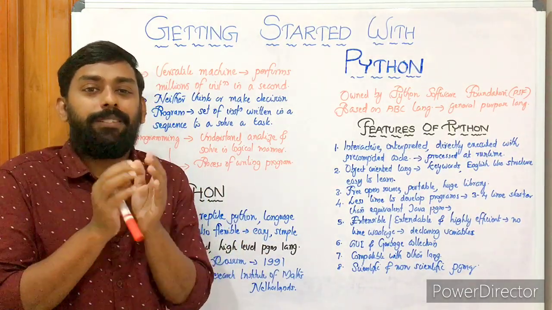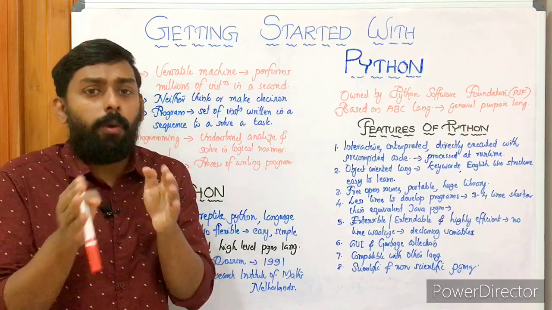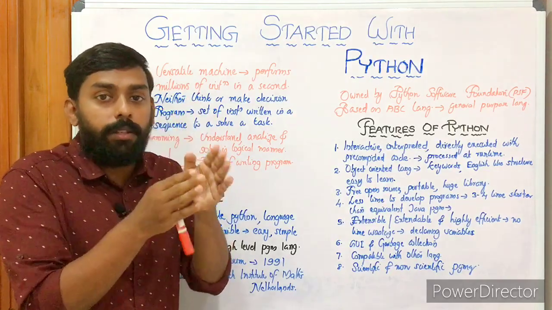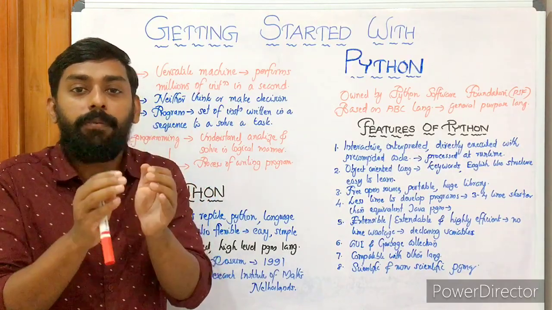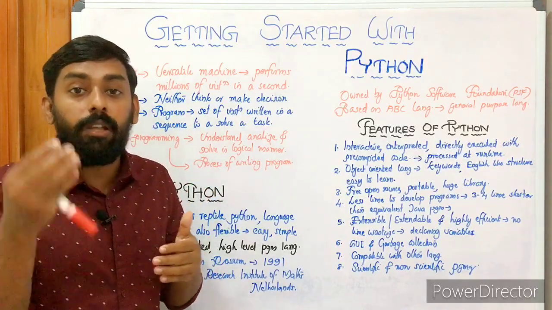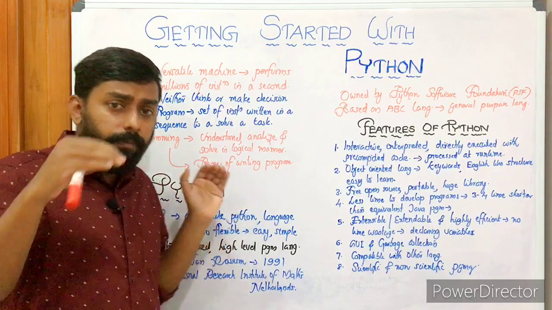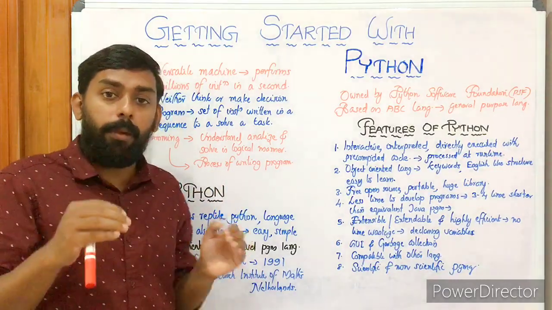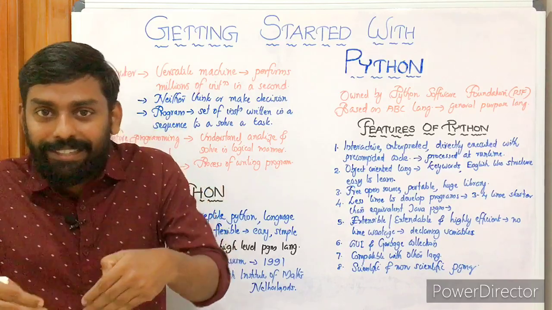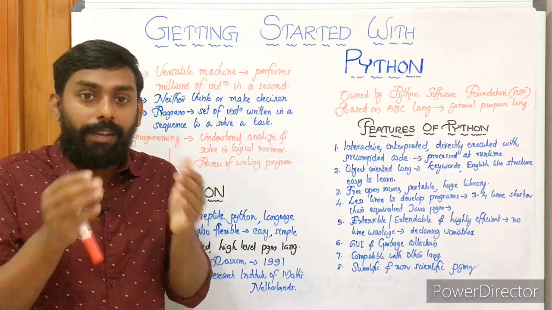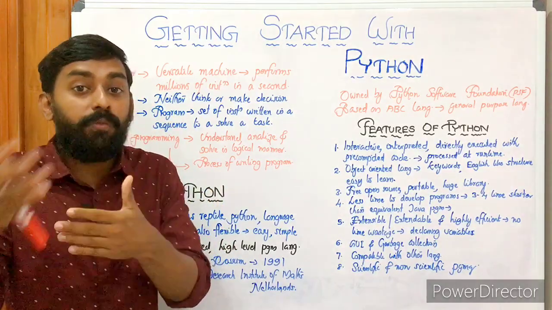Then it's object oriented. Object oriented programming is a programming concept. Actually there are two programming concepts, methodologies: procedure oriented and object oriented. In procedure oriented we mainly give importance to the procedure, the way of doing things. But in object oriented programming we give importance to what? The data. Yes, in real time we give importance to data, other than the procedure, the way of doing things.